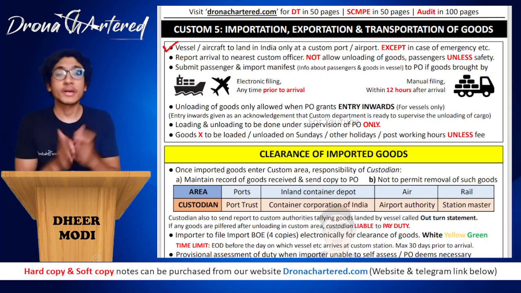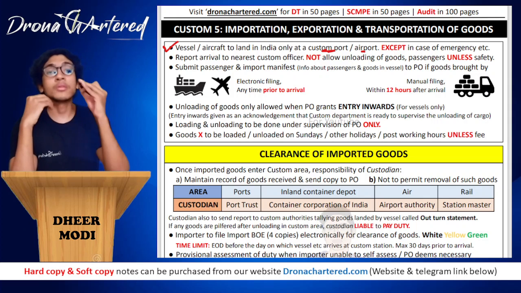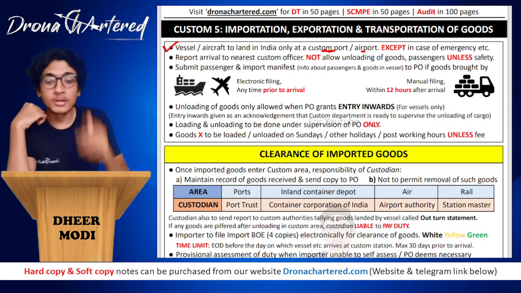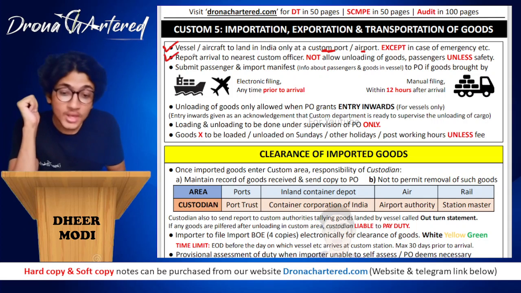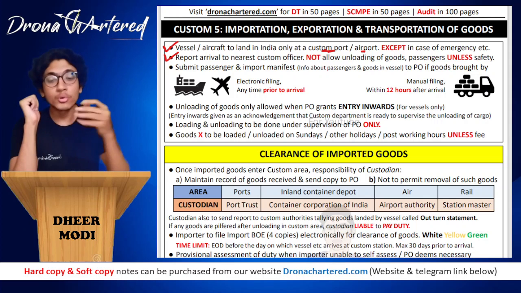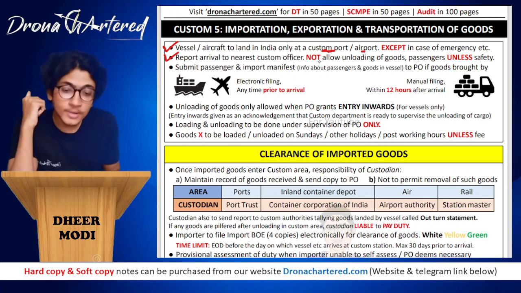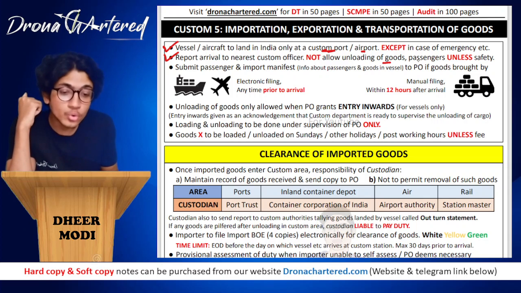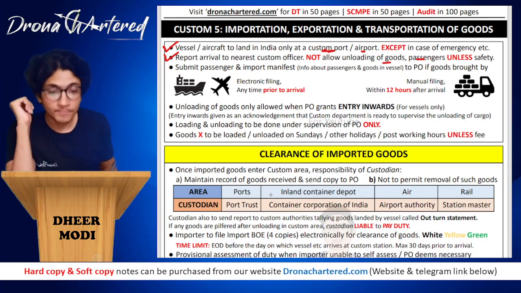Whenever a vessel or aircraft comes into India, it can land in India only at a customs port or an airport. That means only some specified ports which have been termed as customs ports. Only there will they be allowed, except in case of emergency. Next, report arrival to the nearest customs officer. Whenever you arrive, you will have to report your arrival to a customs officer, and unloading of goods and passengers is not allowed unless all safety procedures have been done.